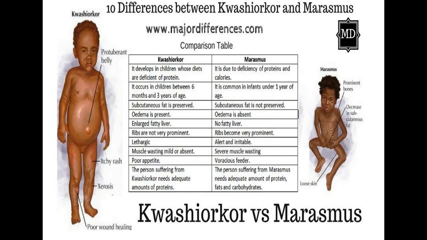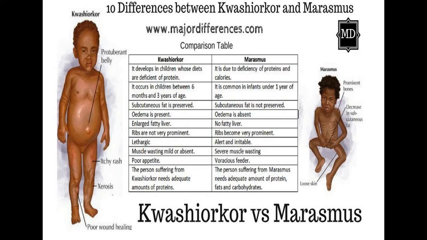Not only the protein but also the carbohydrates, fats, minerals and vitamins are required in sufficient amount so as to overcome this condition. Then the second difference: Kwashiorkor occurs between 6 months to 3 years of age, and in case of marasmus it is common in infants under the age of 1 year.